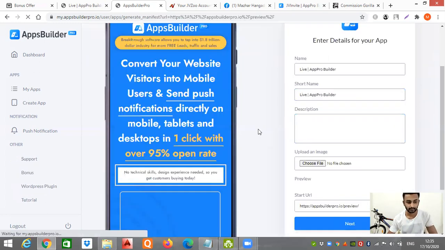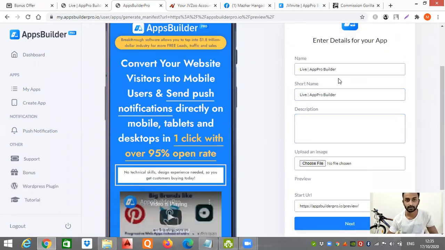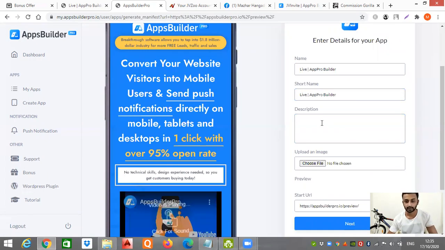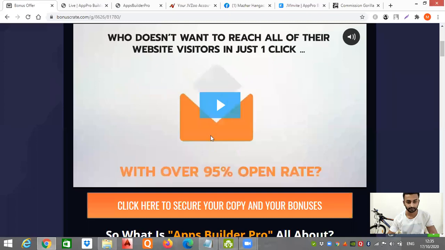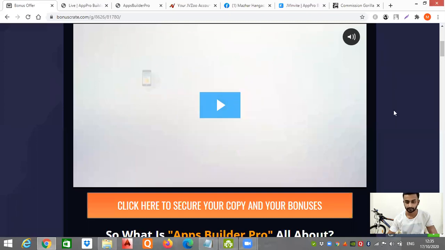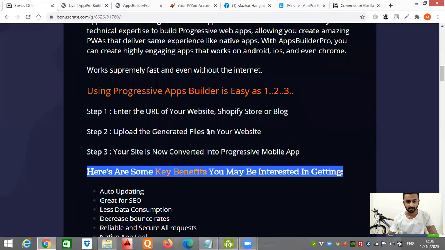Now this is step 2. Enter the name of the application, the name you want to give it, and the short name. Enter the description. The next step is to choose a file, as I mentioned over here: upload the generated files on your website.